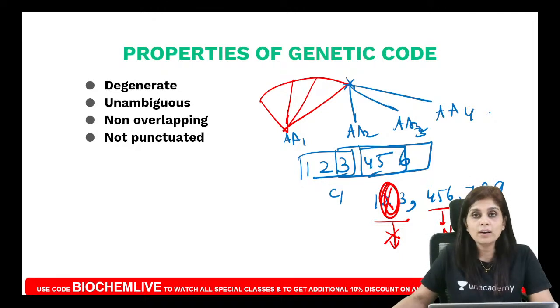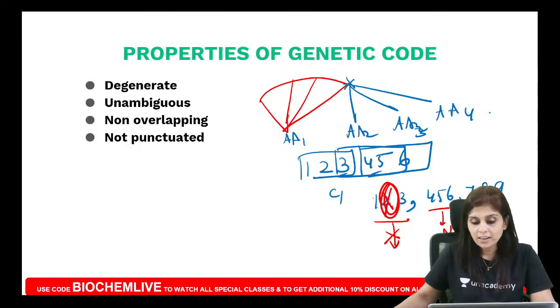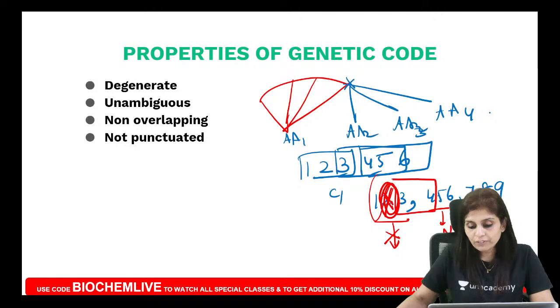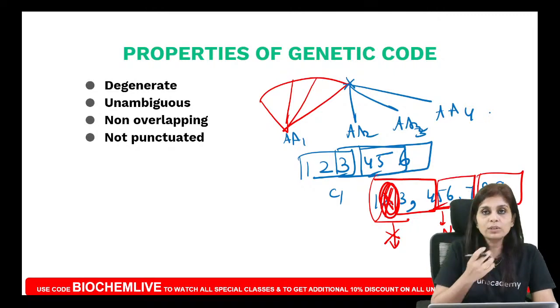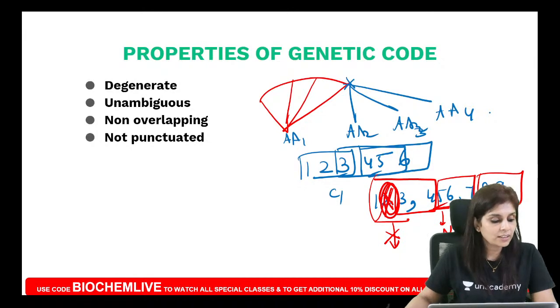But is that what happens? No. Whenever there is a loss of one nucleotide anywhere, the entire frame of reading will get shifted from that place. Don't we know that? So just because frame shift mutation is possible, we know our genetic code is not punctuated.